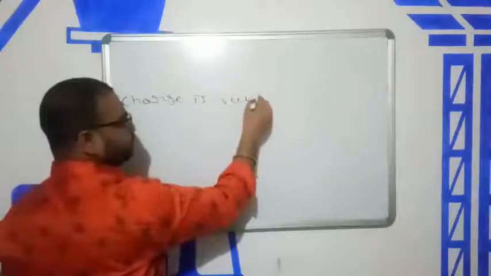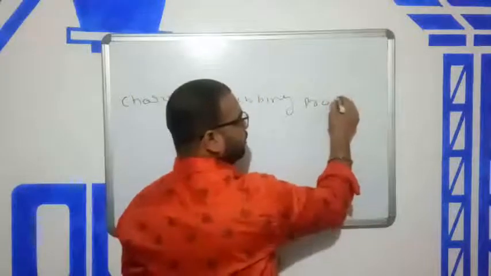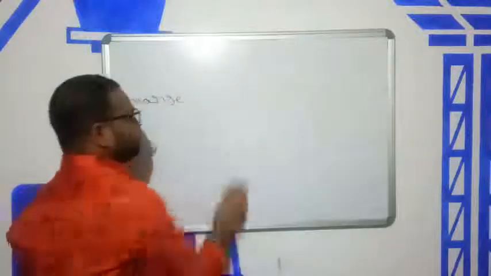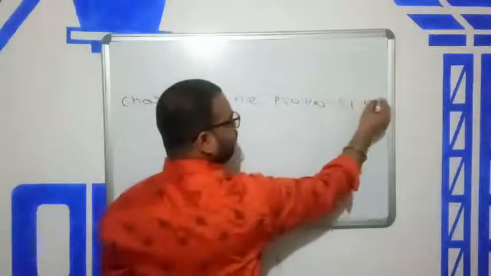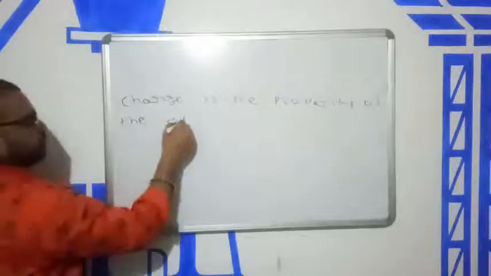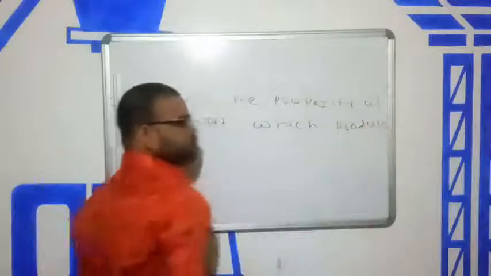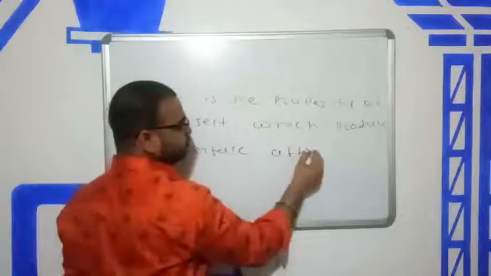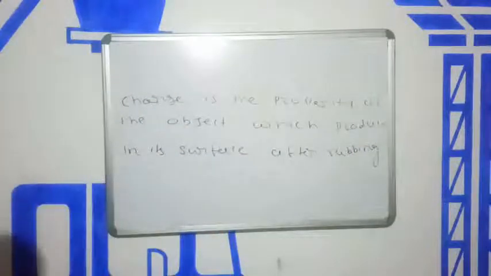Charge is a rubbing property, or you can write it in easy mode: charge is the property of the object which is produced on its surface after rubbing. Note, this is produced after rubbing.